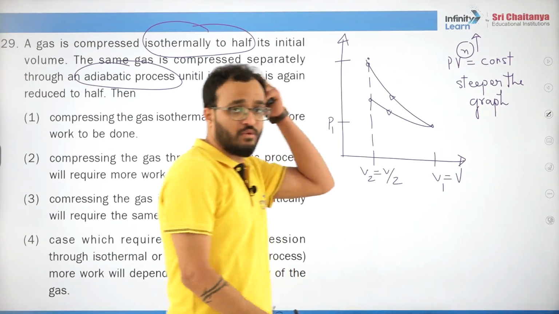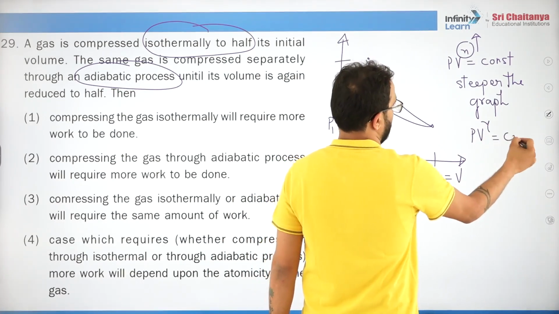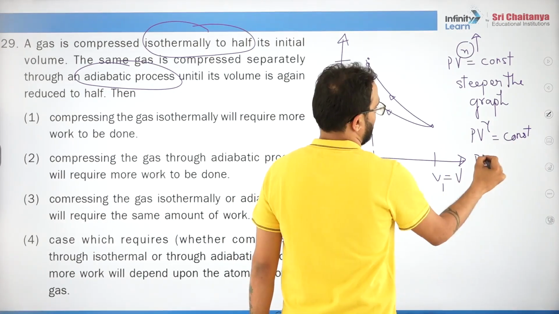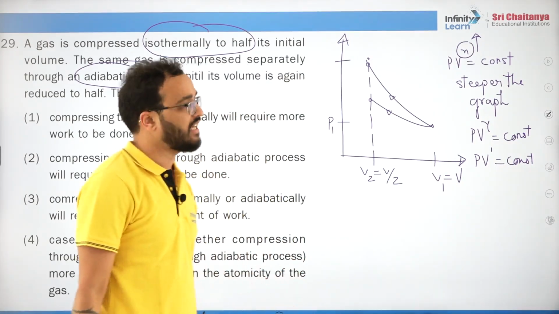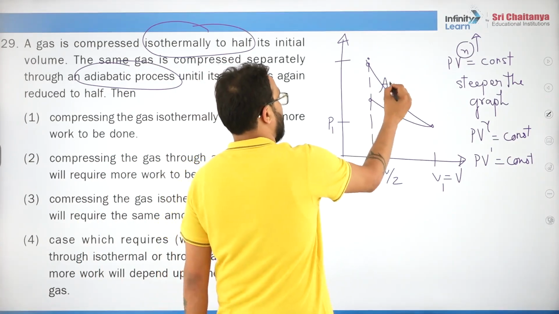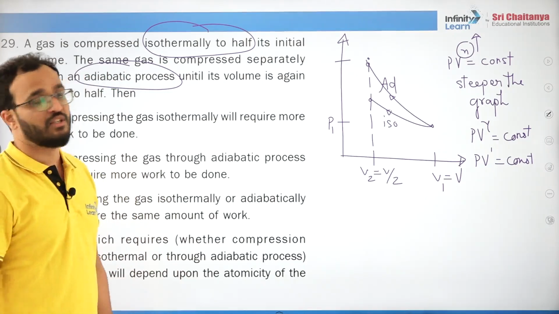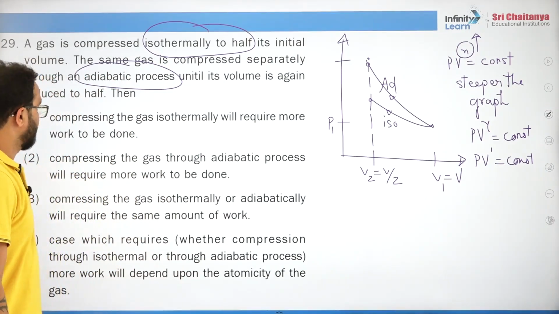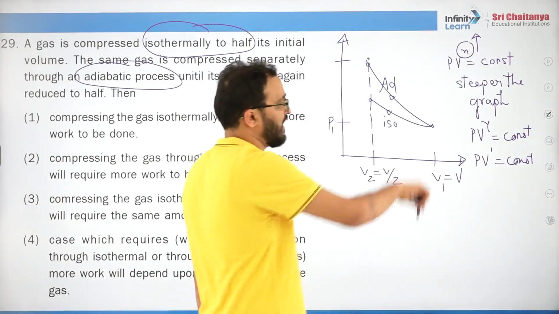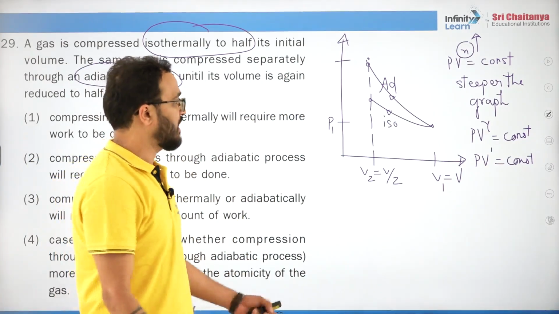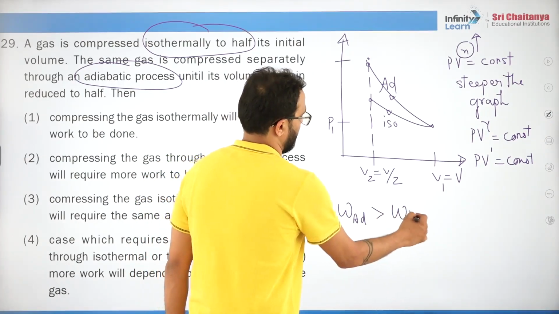Now we always know adiabatic process is what? PV to the power gamma is constant, and isothermal is PV to the power 1 is constant. So which is greater, gamma or 1? Obviously gamma. So this is adiabatic, this is isothermal. So you tell me who will achieve higher pressure? Acha, more work done. Acha, who will see? So obviously area under the adiabatic graph will be more. So work done in adiabatic process will be more. So work done in adiabatic will be greater than work done in isothermal.